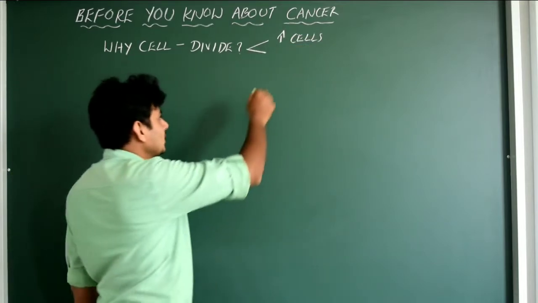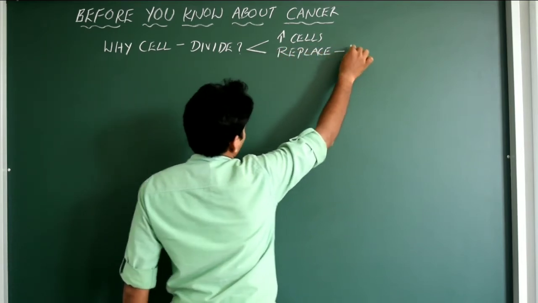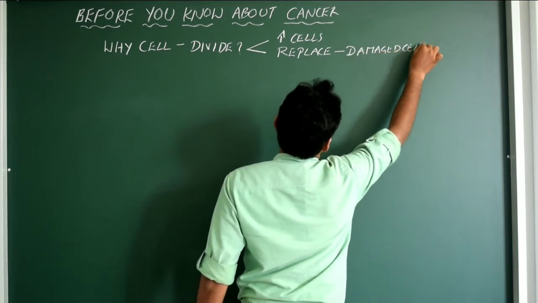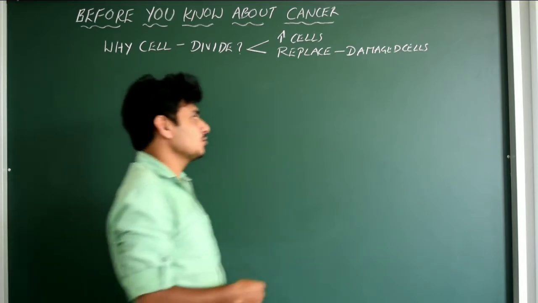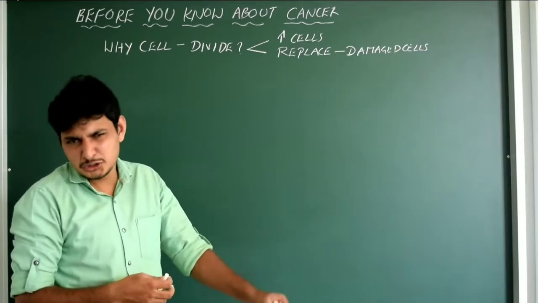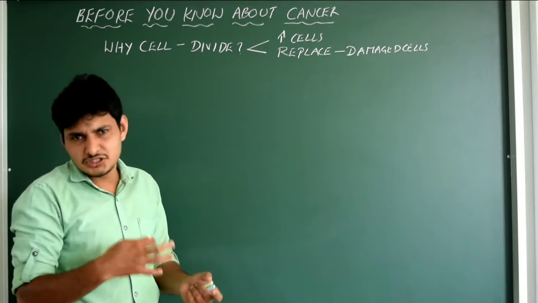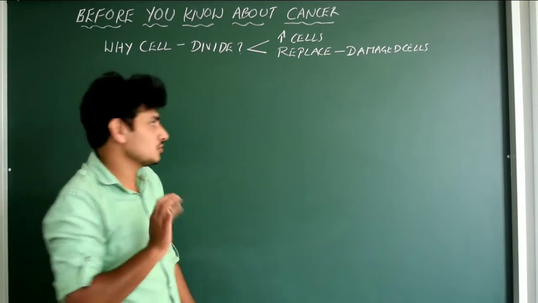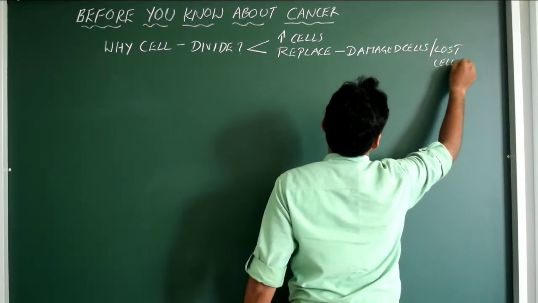Second thing is to replace the damaged cells, or maybe to replace the lost cells. So this can happen anytime in our life. Maybe due to a small injury or accidents, or maybe a normal death of the cells, that is apoptosis. To replace these lost or damaged cells, we need the cell division process. So we just write one more, that is to replace the lost cells.